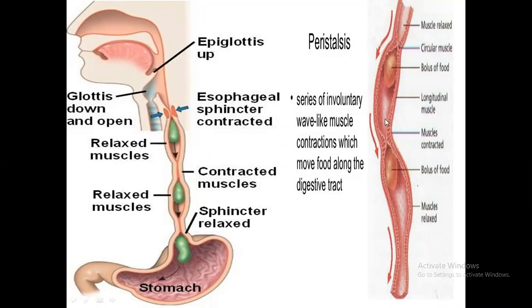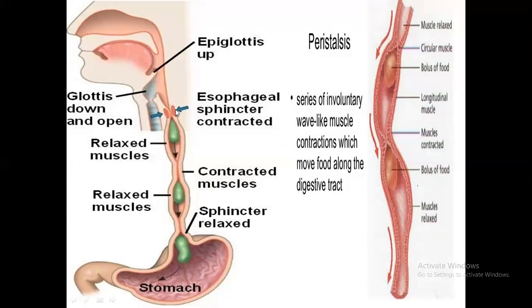After the food enters the esophagus, it moves through peristalsis movement. They are making a bolus like this, and these muscles are contracting and these are relaxing.